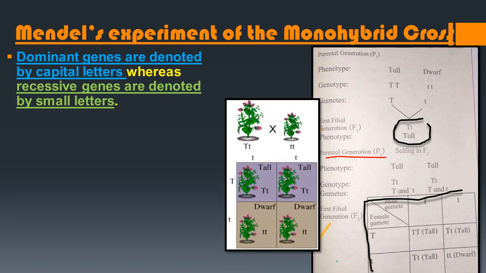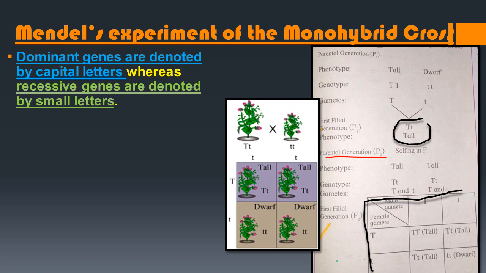Okay, so depending upon this observation, Mendel proposed that the factors responsible for inheritance of characteristics are present in pairs. That means a pair of tall and dwarf, so these two characteristics are there in a pair. And today we refer to these factors as genes. That means these factors or characteristics are nothing but the genes or hereditary characteristics.